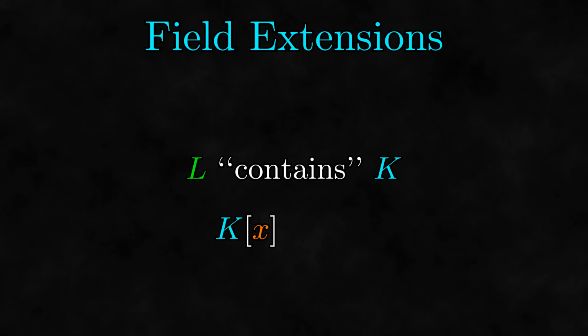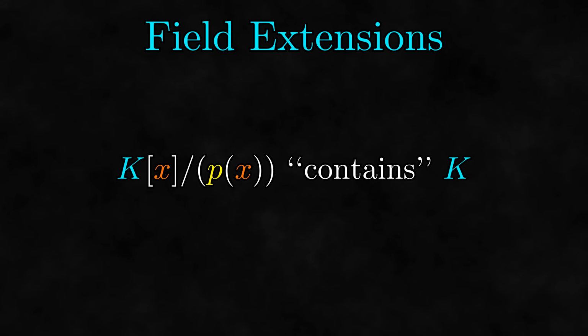The last problem we will be looking at is related to field extensions. A field extension of a field is another field that, in a certain sense, contains the first field. One common method of producing field extensions is taking the ring of polynomials over the field and then finding the quotient of this ring with the ideal generated by an irreducible polynomial. This produces a field extension of the original field that includes a root of that polynomial.